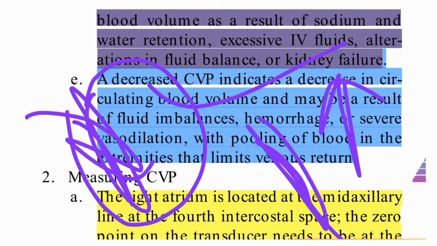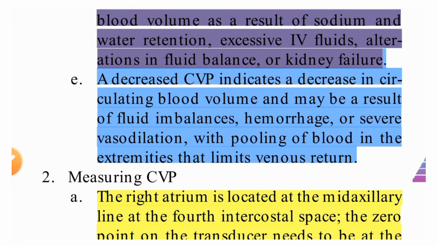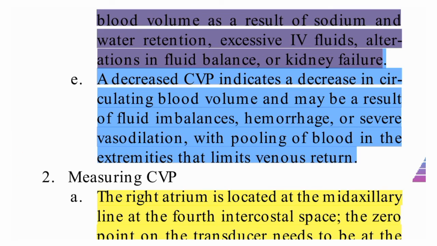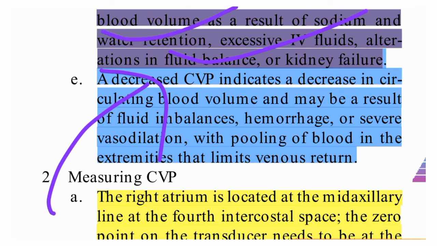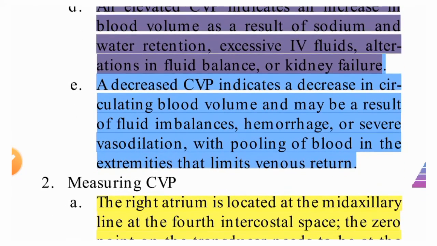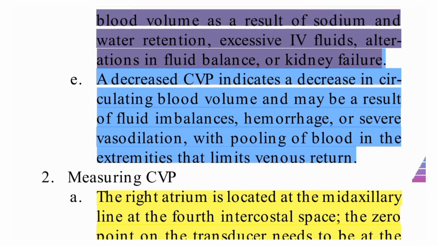So with hemorrhage, proper supply will not reach the right side of the heart, so CVP will be decreased. Severe vasodilation also decreases it. The opposite, like more blood supply, means CVP will increase. More water and sodium retention, CVP will be increased. If kidney failure is there, CVP will also be increased.